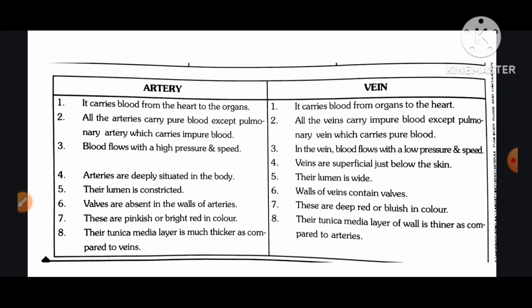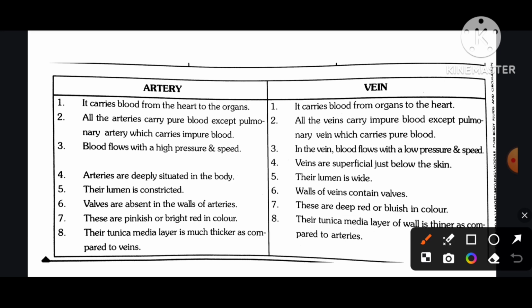Difference between artery and vein. Number first: artery carries blood from the heart to the organ. Vein carries blood from organ to the heart. Number second: all the arteries carry pure blood except the pulmonary artery, which carries impure blood. All the veins carry impure blood except the pulmonary vein, which carries pure blood.